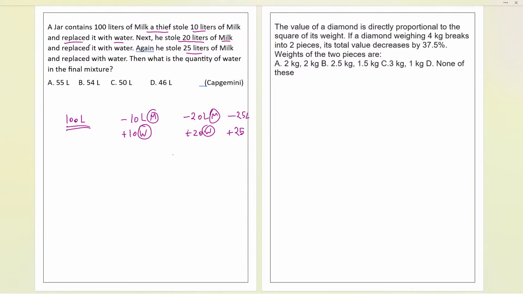Just take the total quantity that we have, 100. Now multiply: out of 100, how much amount of milk is gone? 10 liters of milk is gone. The remaining amount of milk we have is 90 liters. So 90 liters out of 100, understand everybody, this much fraction of milk is now left. I'm just calculating the quantity of milk left.